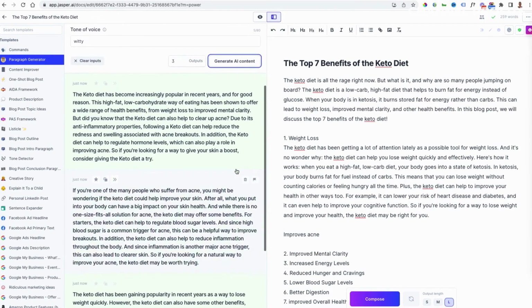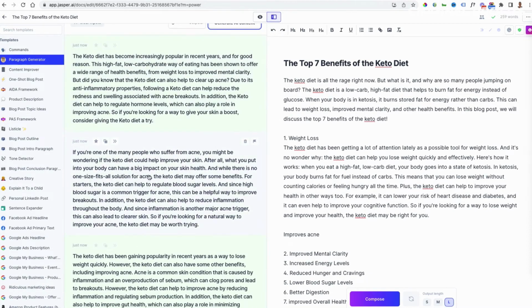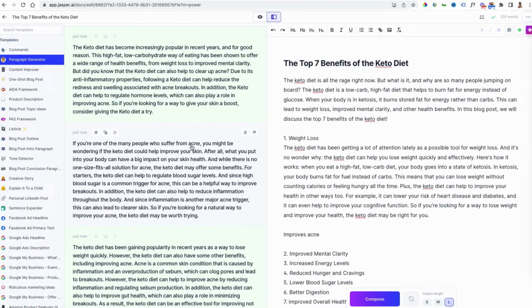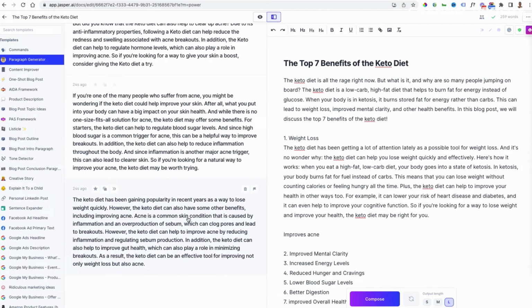And again, we've got 3 options here. We can go, the keto diet has become increasingly popular, blah, blah, blah. Let's go down. For weight loss, improve clarity. Okay, so it's mentioning too many things. This one's focusing mainly on acne and skin, which is great. After all, what you put into your body can have a big impact on your skin health. And while there is no one-size-fits-all solution for acne, the keto diet may offer some benefits. For starters, the keto diet can help regulate blood pressure. Okay, so there are some parts of this which are good. Another one here, skin condition, clogs pores. Okay, I like this one. So let's move that one across.